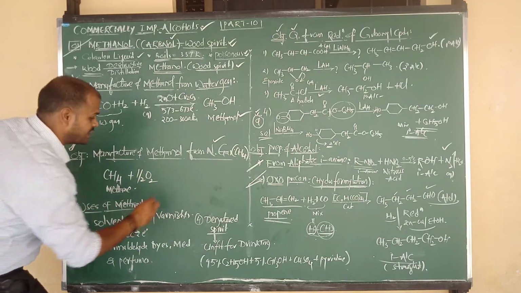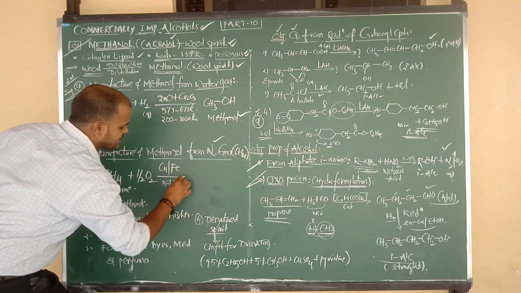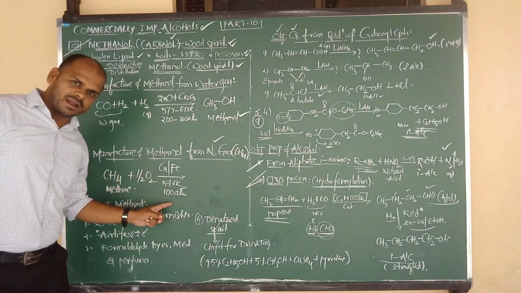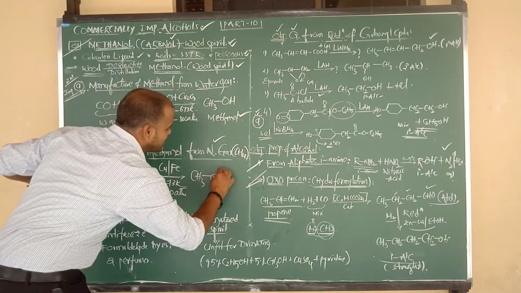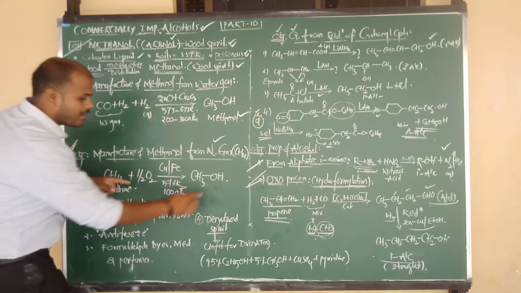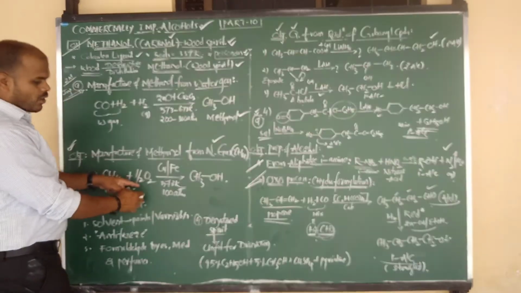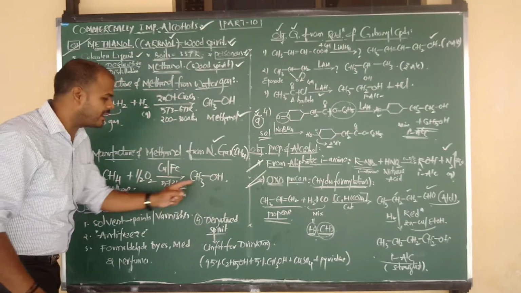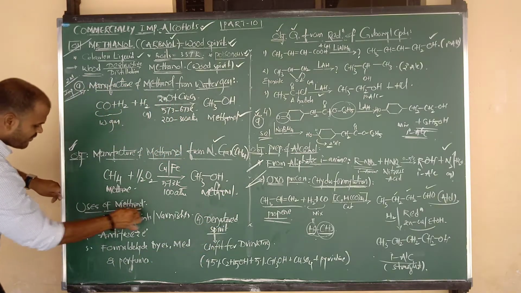Methane upon oxidation takes place in presence of copper or iron, where the suitable temperature is 573 Kelvin and the suitable pressure is 100 atmosphere. Under these conditions, methane on oxidation gives methyl alcohol. What is the formula of methyl alcohol? CH3OH. One carbon balancing, 4 hydrogen. Here one oxygen atom, that's why I have written O2, meaning one oxygen atom. So methane on oxidation in presence of Cu or Fe catalyst at 573 Kelvin and 100 atmosphere gives the product methanol.